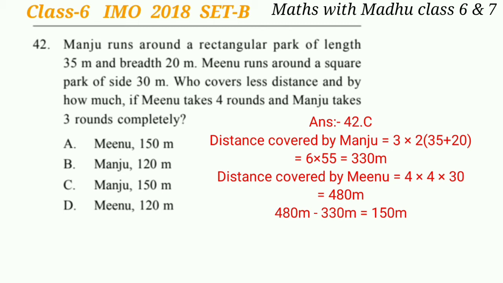Similarly, distance covered by Minu will be 4 multiplied by 4 multiplied by 30, where 4 multiplied by 30 is the perimeter of the square, so it will be 480 meter. Now we get that Manju covers less distance, and if we subtract, we will get how much less distance she covered. So 480 minus 330, it will be 150 meter. So the answer will be option C.